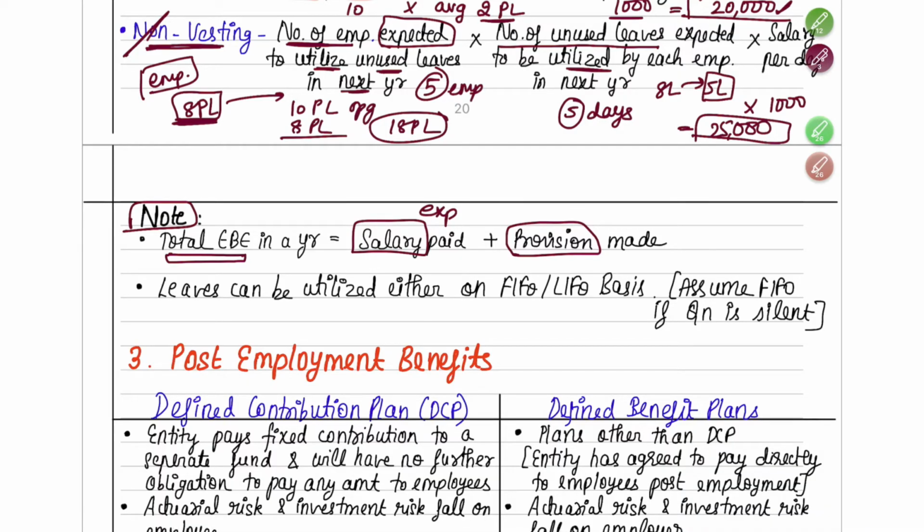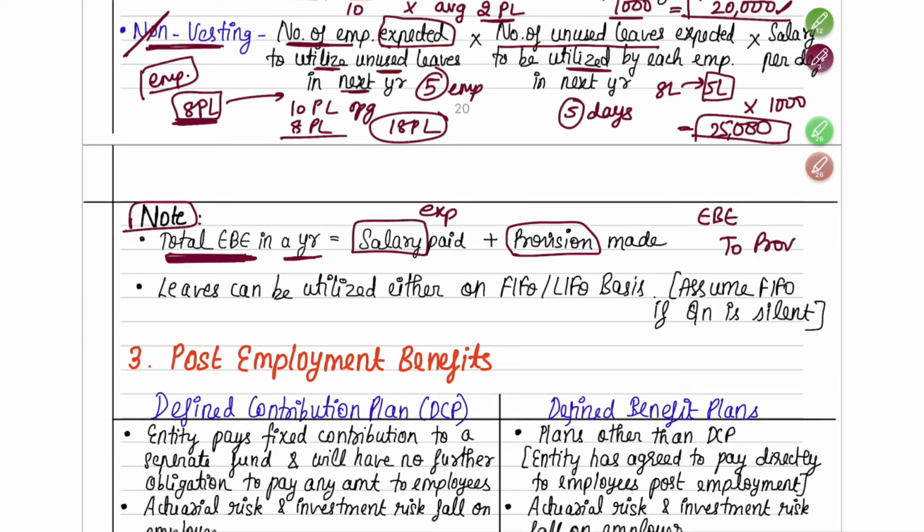So in this case, this will be the total employee benefit expense. Your provision is a liability. So you will do employee benefit expense account debit to provision for leave absences, or compensated absences, something like that. Correct. So this is the total employee benefit expense that you are going to record in a year.